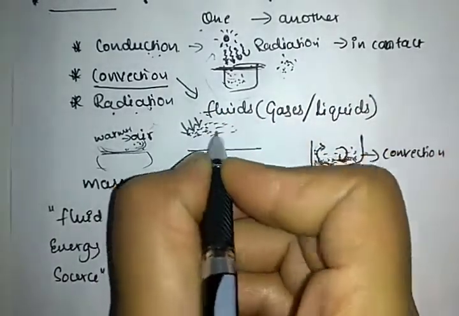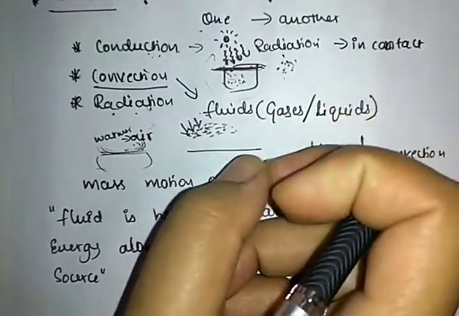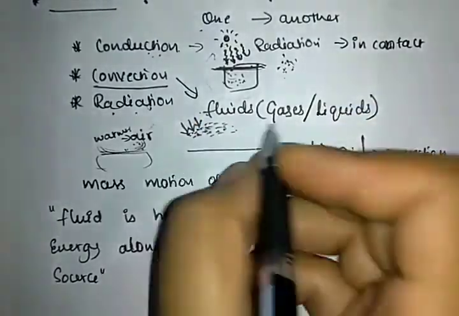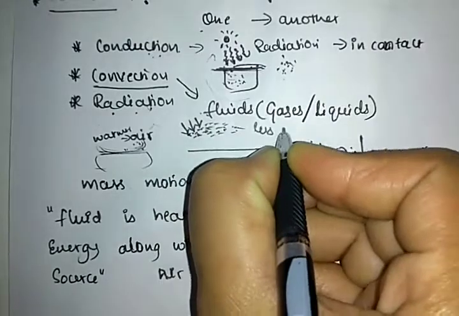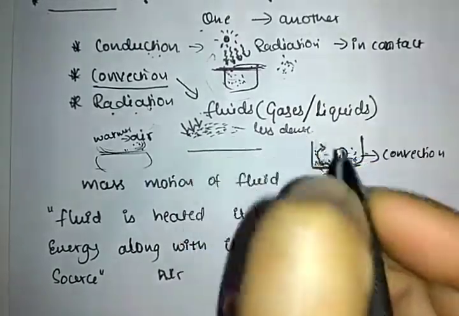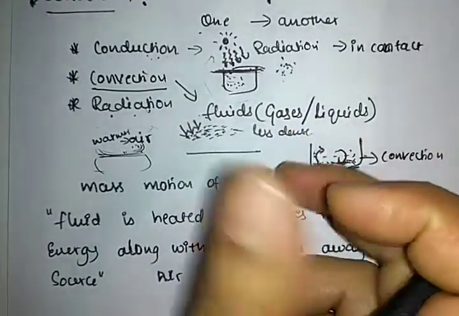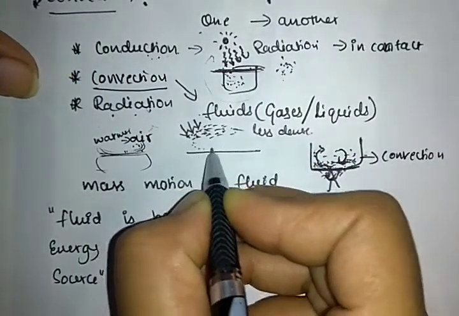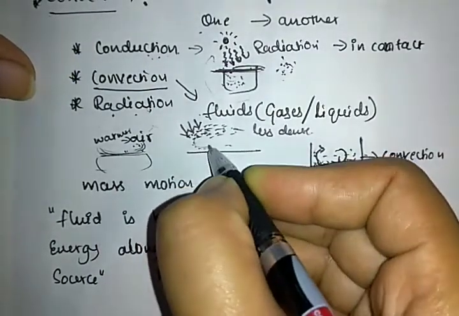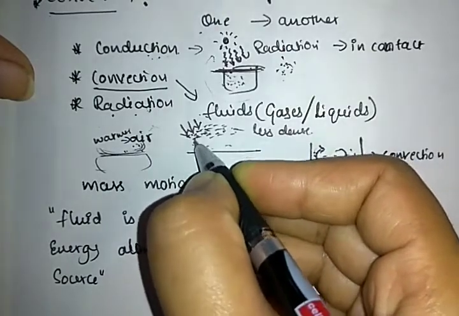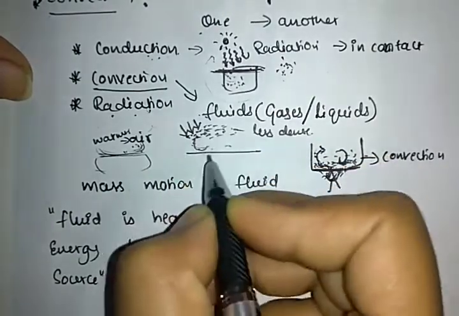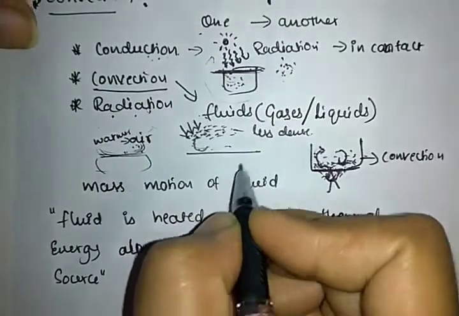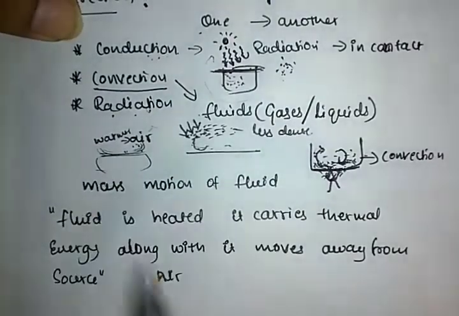This expanded air is less dense, so it rises. Then the cooler air comes downward and the hotter air gets exchanged. Like this only the process will happen. So this is what convection means.